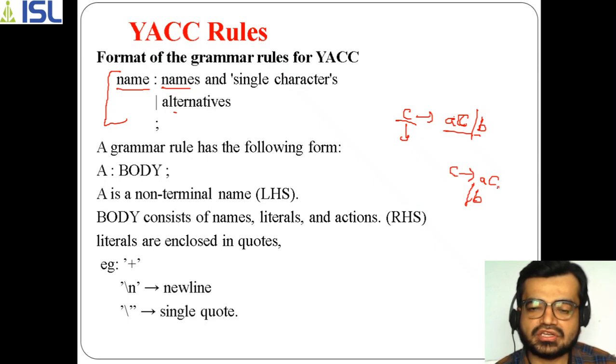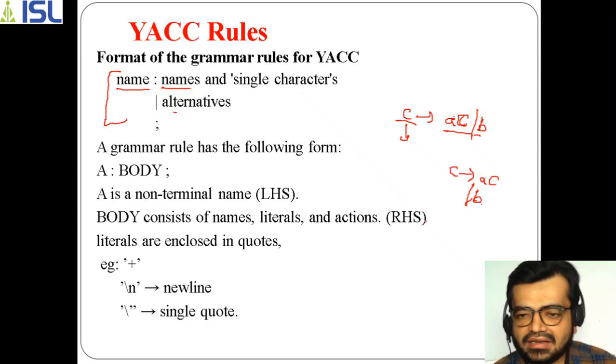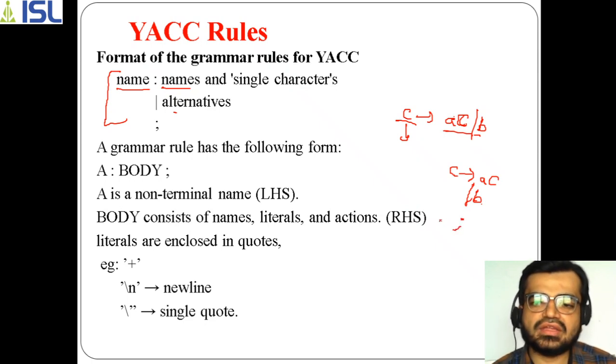In the first production it is a combination of terminal as well as non-terminal. But here it is just a terminal. So alternatives means if there are other alternatives than AC, the alternative of this grammar C is B. That has to be taken like this. And if it is a semicolon here, you have to take a semicolon here. In this way the format of the grammar will be specified line by line.